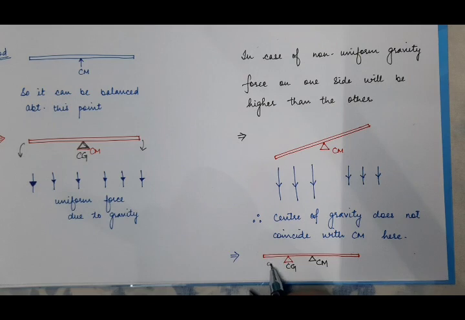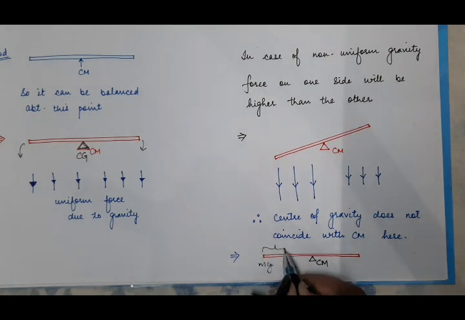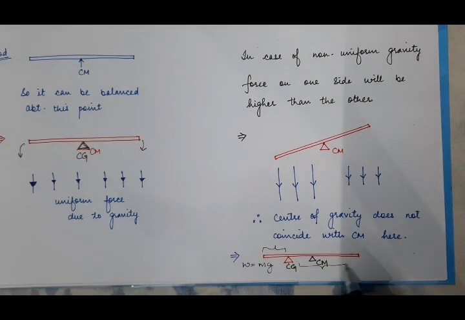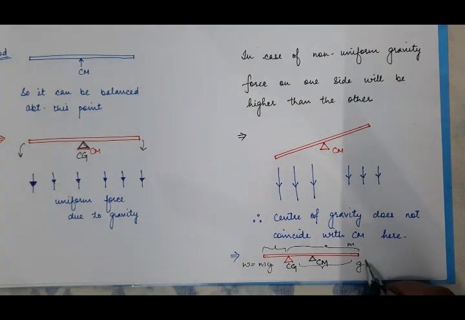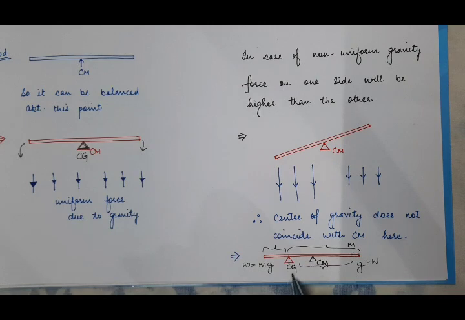Because on this side g was higher, and the weight of the rod is the same. g is higher means mass on this side will be smaller, so weight will be the same. And on this side, as g is smaller, the gravitational field is smaller, so mass should be higher, again giving the same value of W. So this is the center of gravity in case of non-uniform gravitational field.